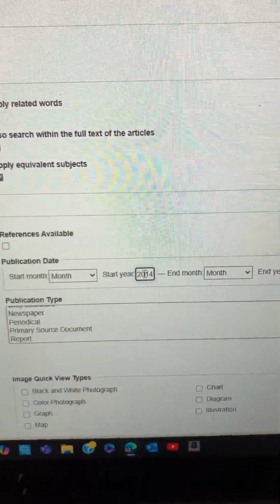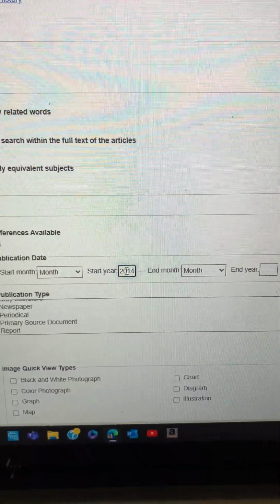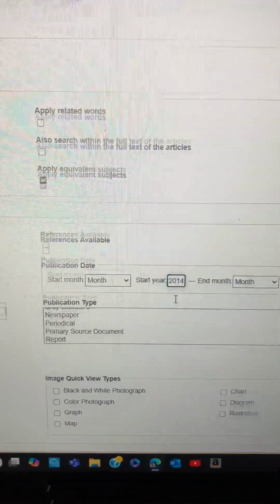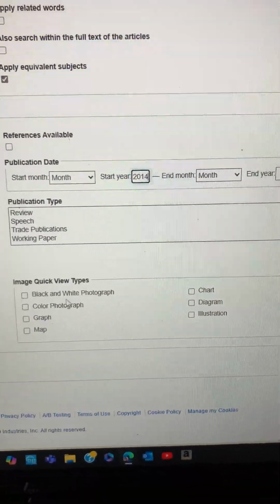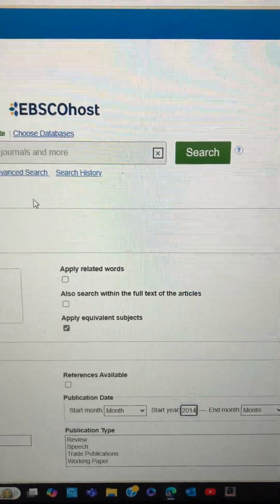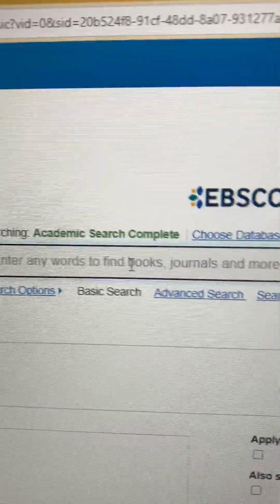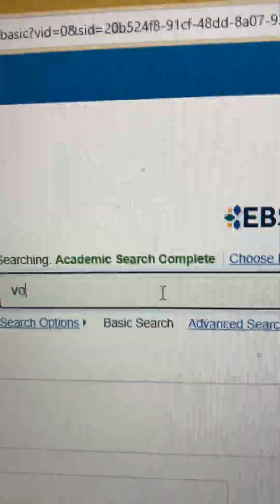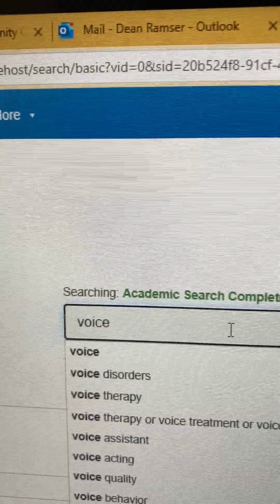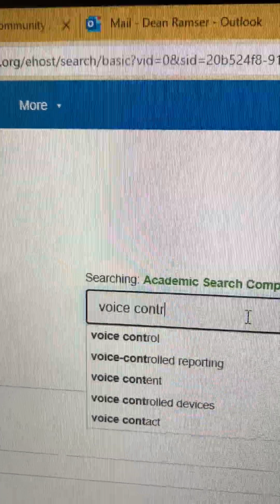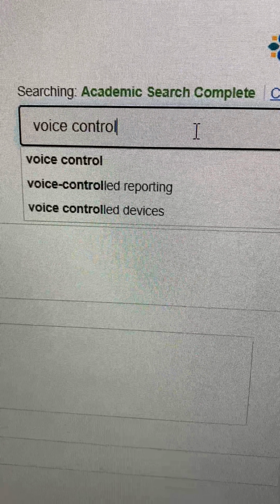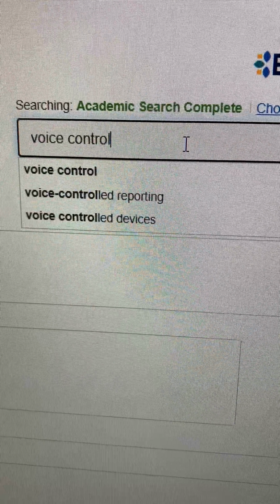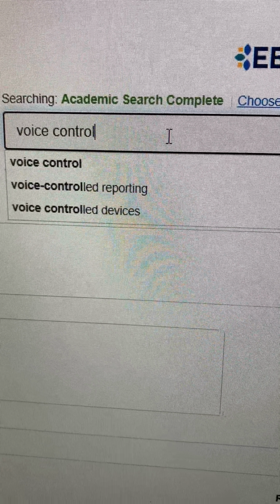That'll give you a publication of at least 10 years or newer. That's pretty relevant. Let's keep looking. What else do we have? Nope. Let's go back up here. And in the topic here, you can put voice control. So we've got voice control devices, voice control reporting, and voice control.